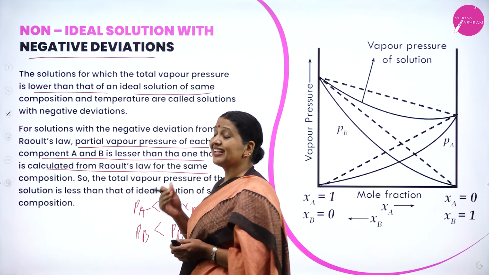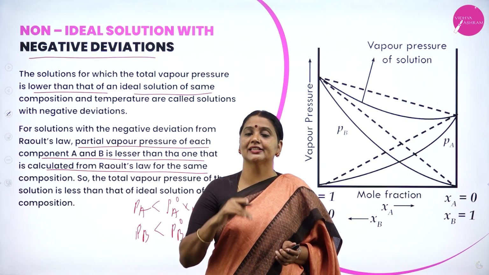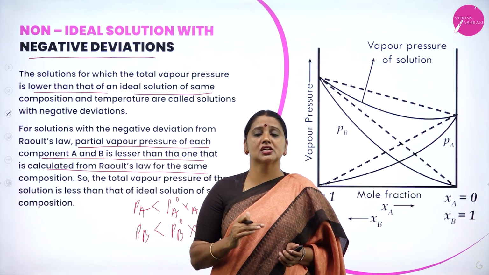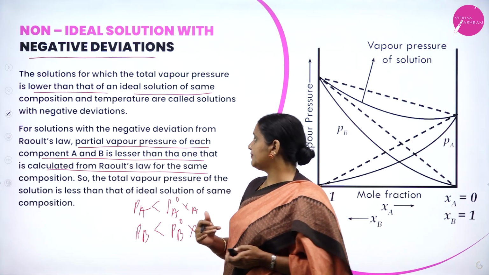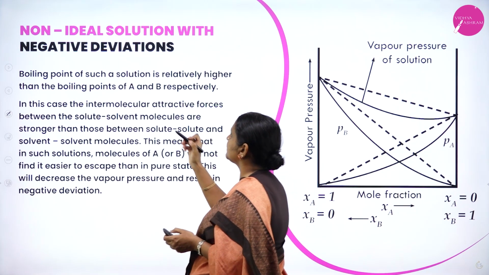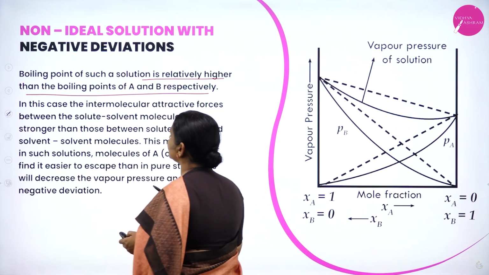Therefore, in the case of positive deviation, the partial vapor pressure of each component is greater than what we expected from Raoult's law. For a non-ideal solution having negative deviation, the partial vapor pressure is less than what we expected from Raoult's law. The boiling point of such a solution is relatively higher than the boiling points of A and B respectively.